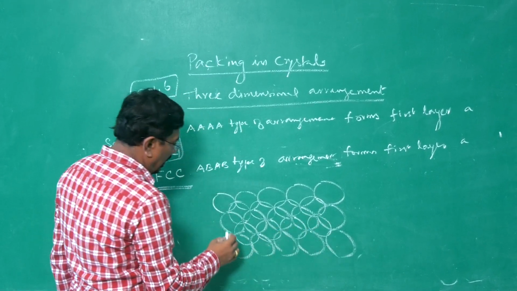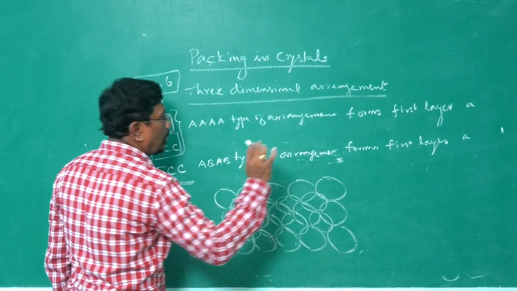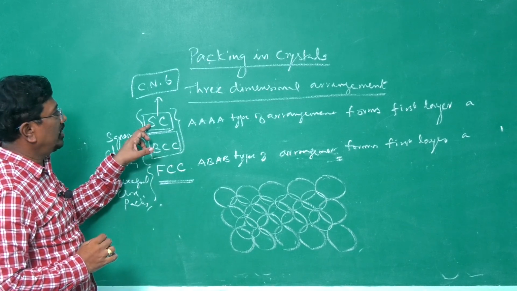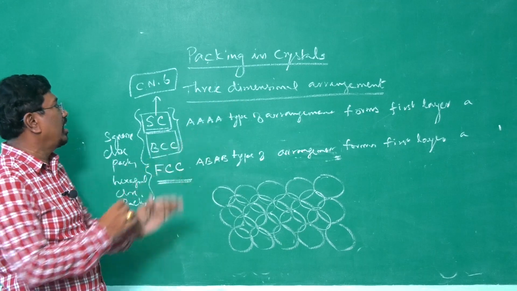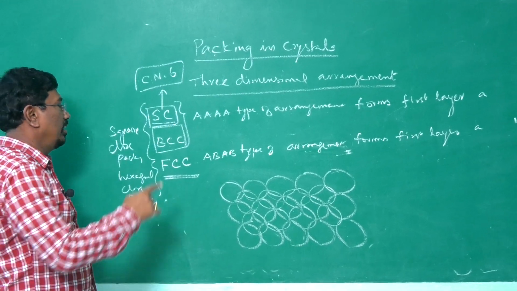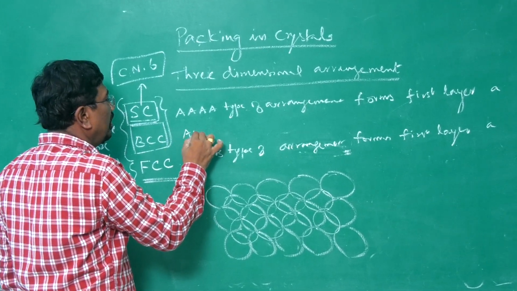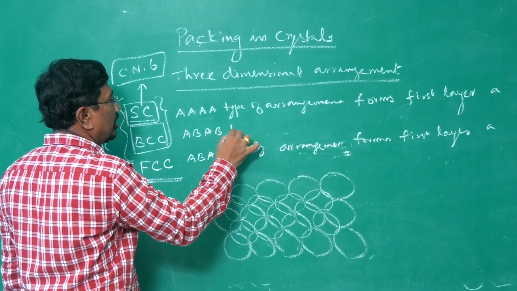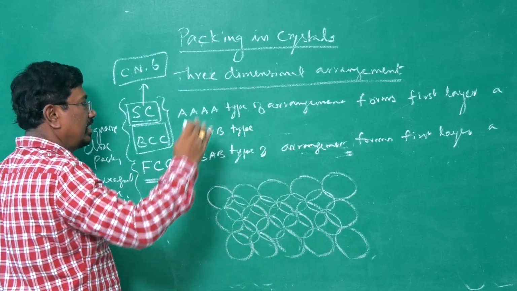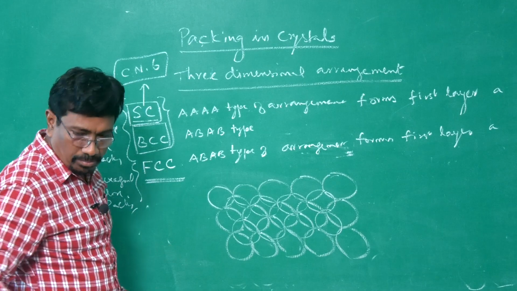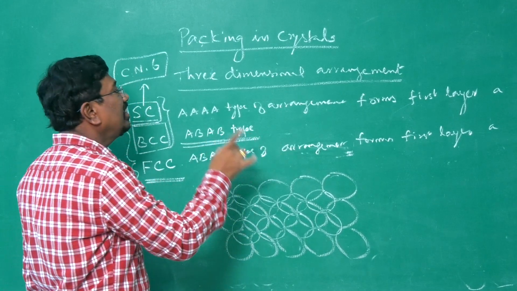And the next layer again comes above A, above A, above A. So, first layer is AA, second layer is also AA for simple cubic, and for BCC we say it is AB type. But first layer is AA type, second layer is filling the gap. Therefore, we call it as AB type in 3 dimension.